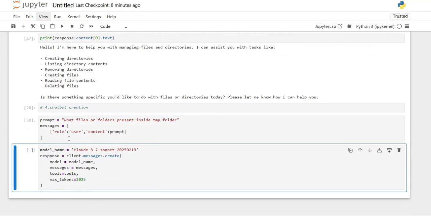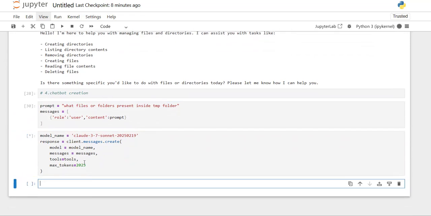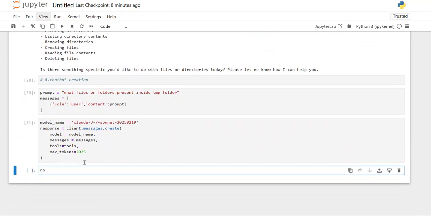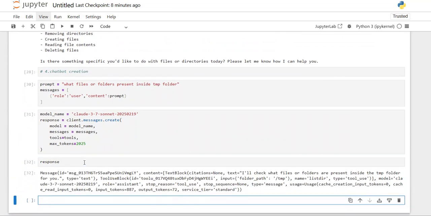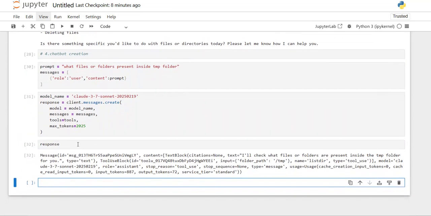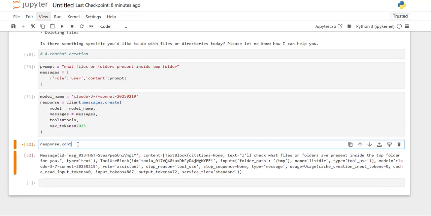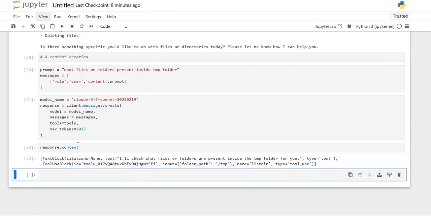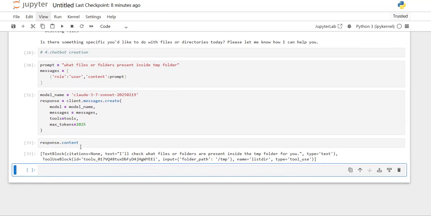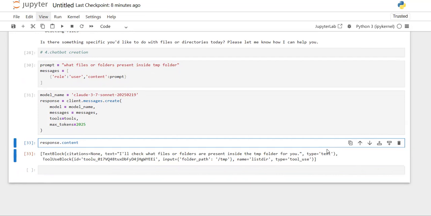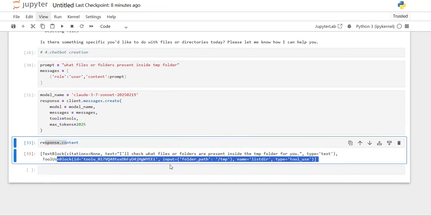So like that I want to ask some question, and let's see whether it can provide me the response correctly or not. So let's see the response. So in this response, let's extract only the content. And inside this content, if you observe in this list, you have two things. One is this normal text block, and the second one is a tool block also.